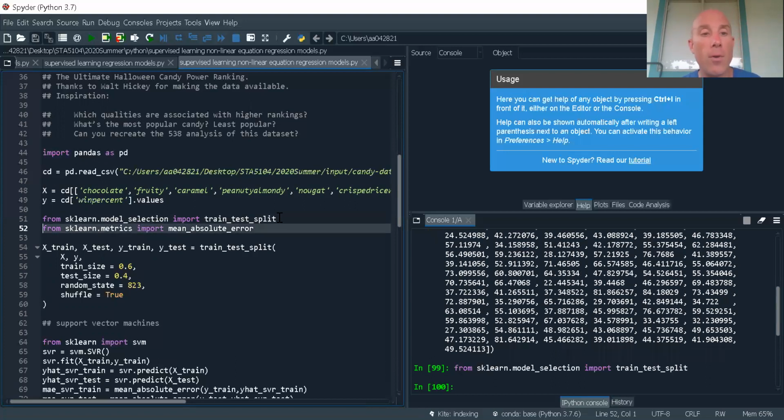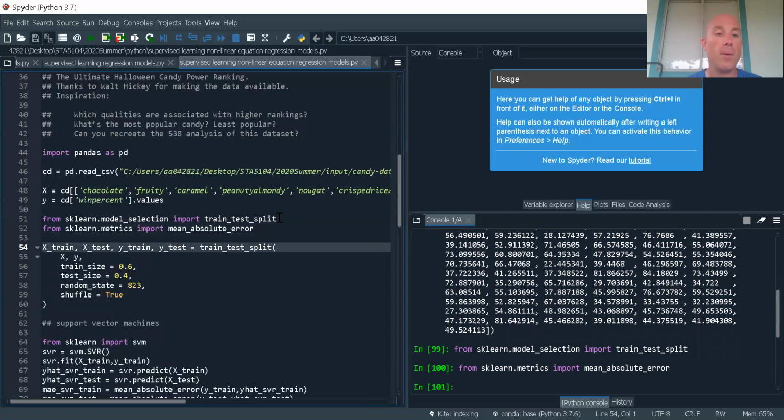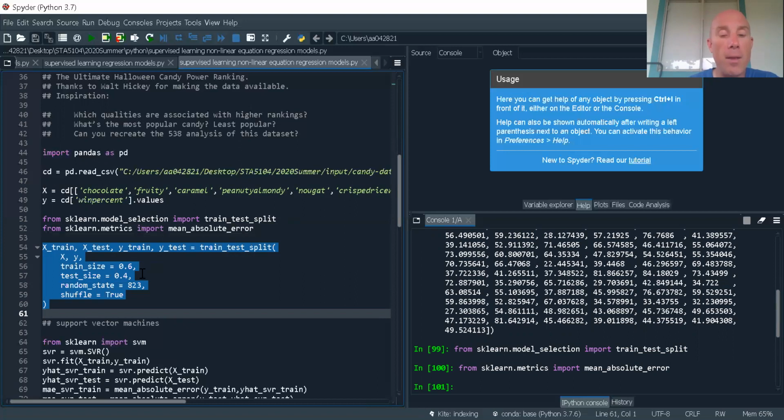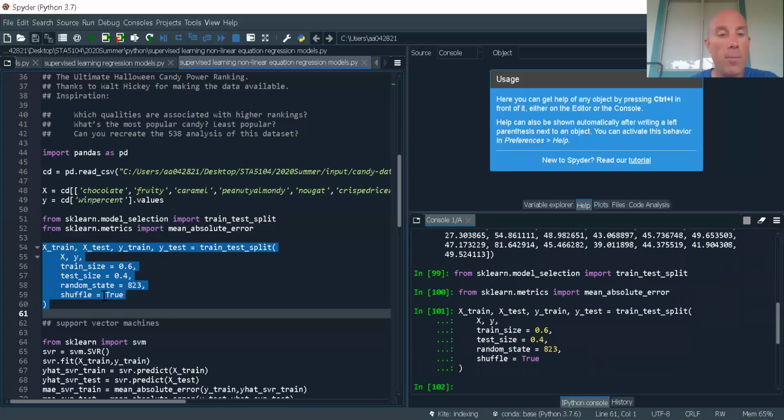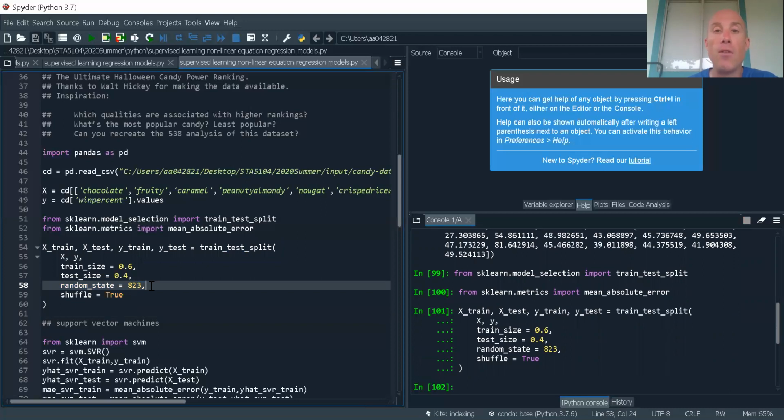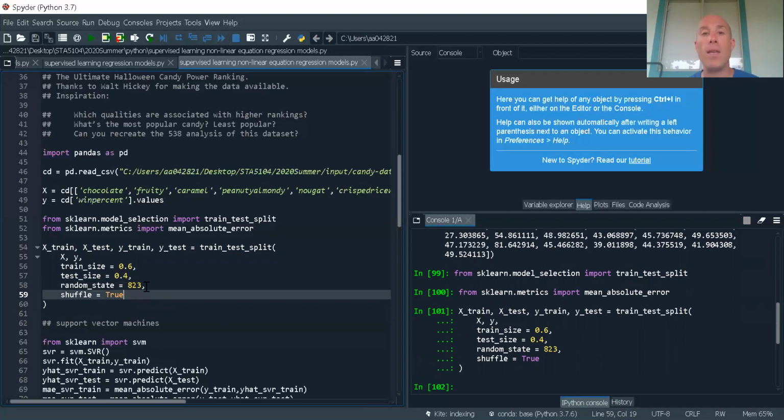So let's go ahead and get train test split from sklearn. Let's also get mean absolute error. Now let's split up our data. I'm splitting my data in a 60-40 manner, and I put random state of 823. That's UCF on a telephone, by the way. The reason I set the random state is that if I want to repeat this later down the road and get the same results, I'll be able to. And I go ahead and shuffle in case order in the data was to correlate with a variable, because then we could have some issues.